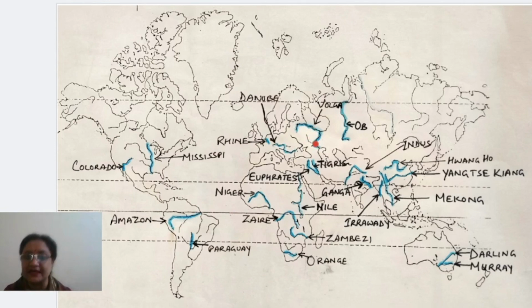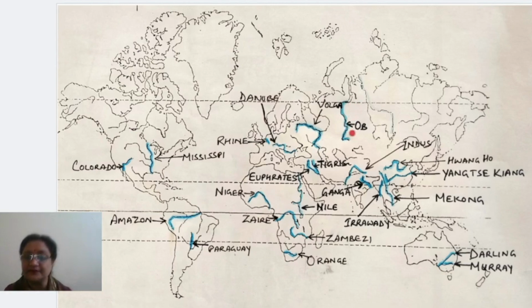Volga River is actually touching the Caspian Sea, right? And this Volga River goes actually in the extreme northern parts of Asia, right? And it has got a long course which it follows, right? This is Volga.